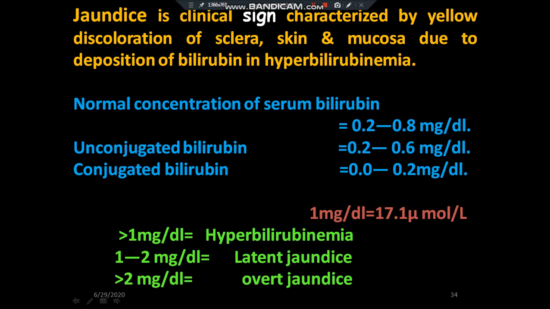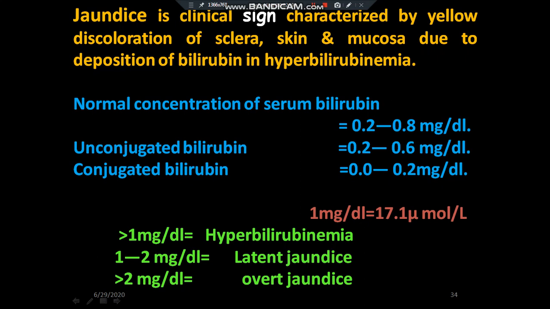Unconjugated bilirubin is 0.2 to 0.6 milligram and conjugated bilirubin is 0 to 0.2 milligram per dl. Normal total bilirubin should be less than 1 milligram per dl.